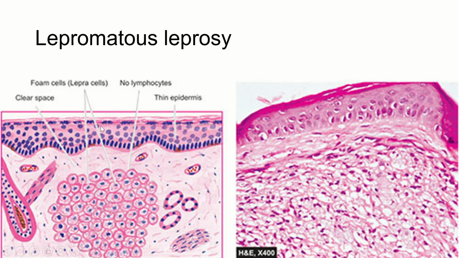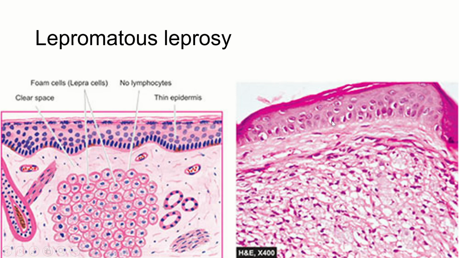You have very few layers, it's not multiple as you see in normal skin. So, thinned out epidermis. Then you have a clear space. Immediately below the basement membrane of the epidermis, you will have a clear space which is called the Grenz zone. After that Grenz zone, you will have a collection of foam cells, which are also called lepra cells, which are nothing but modified macrophages, and these will have all the bacilli.